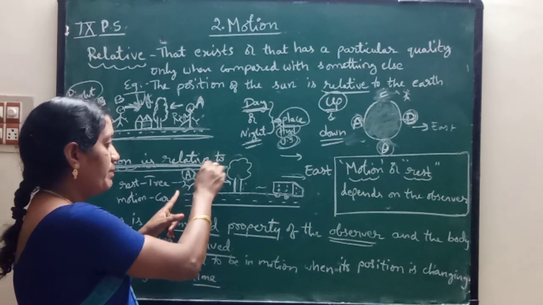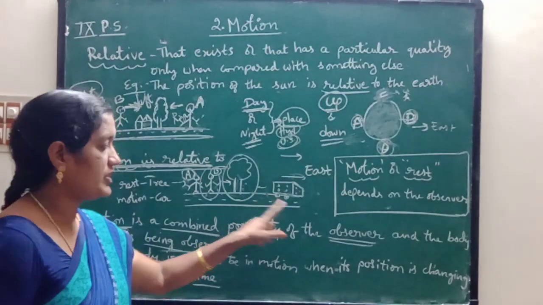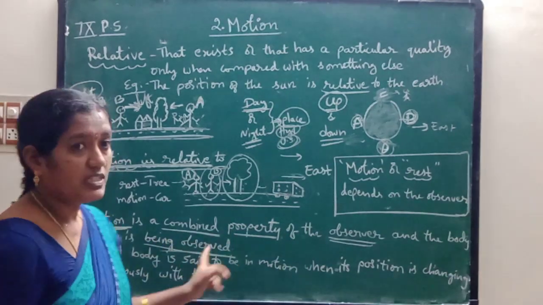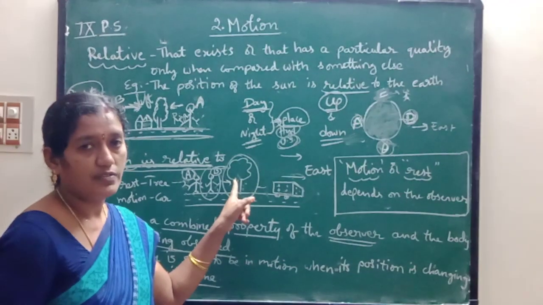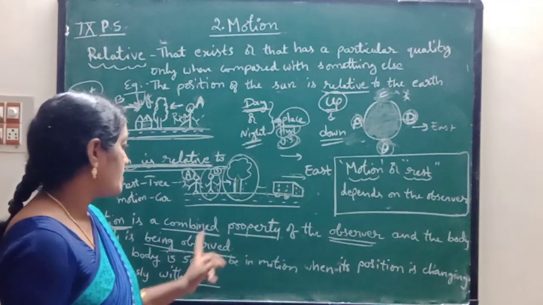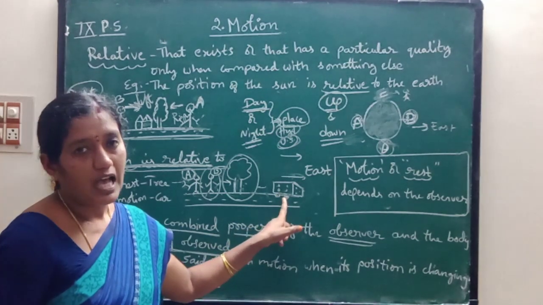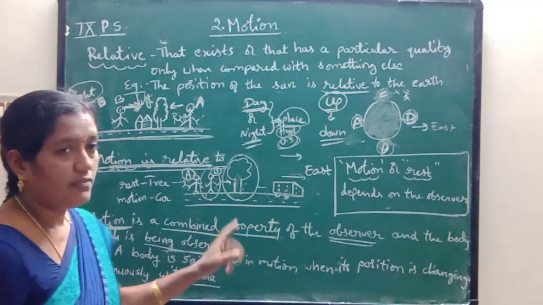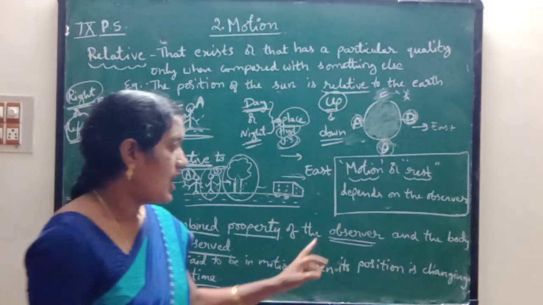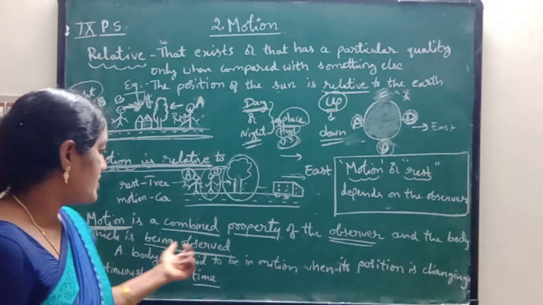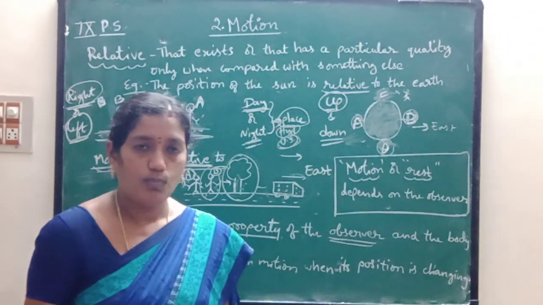One person and one object. So he is observing a tree, which is the body being observed, and here he is observing the movement of the car. So children, these two are very important. Motion is a combined property of the observer and the body which is being observed. Do you understand what is motion?